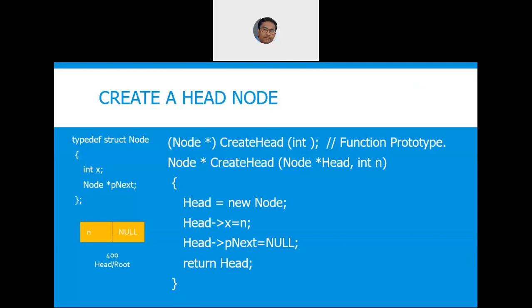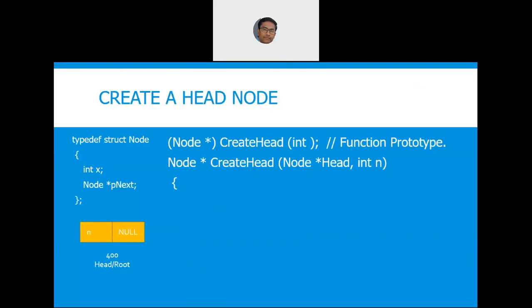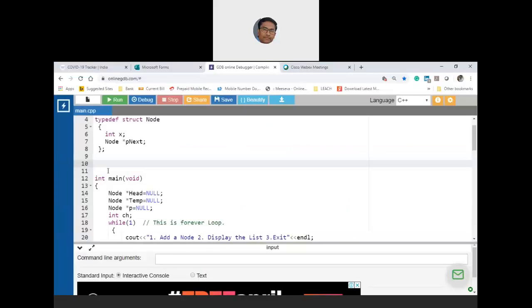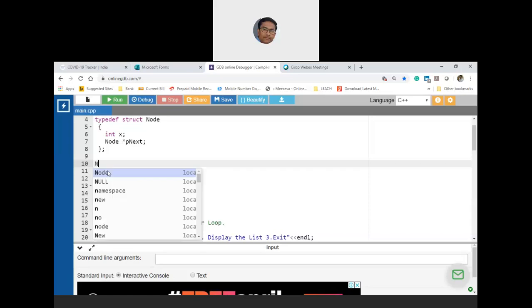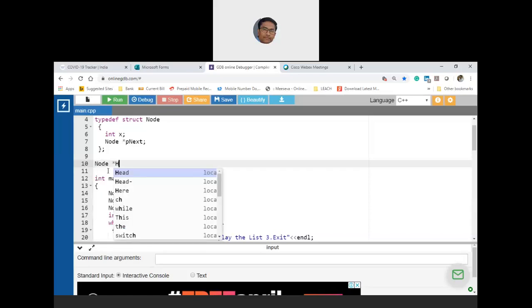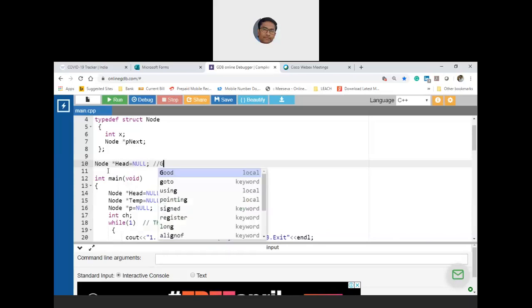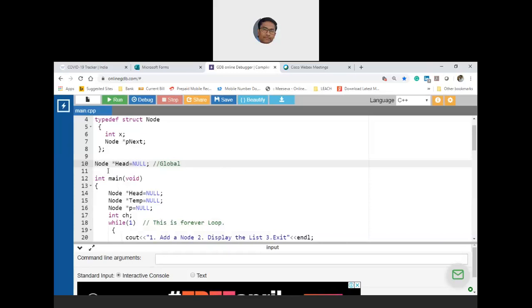So the first approach is, this is the problem which has been asked, so what I can do is concentrate on main. If I create node star head and initialize it as null outside of main, that means what? This is nothing but a global variable. Yes or no?